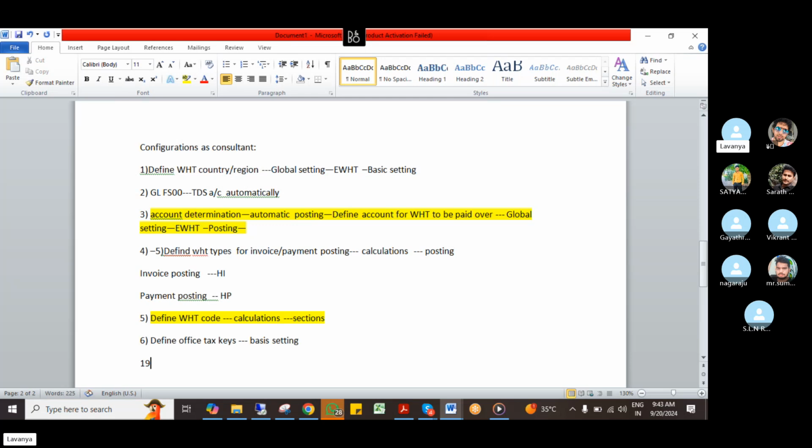Then I have to mention 194. It's already some 4-5 standard predefined sections are there, so you can use that, and if you want, you can take any new tax key, tax section also. Suppose 194, any section you can take.